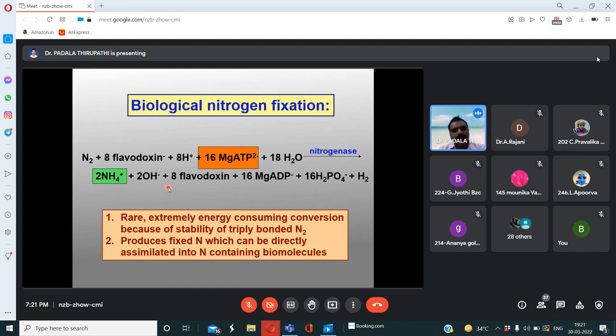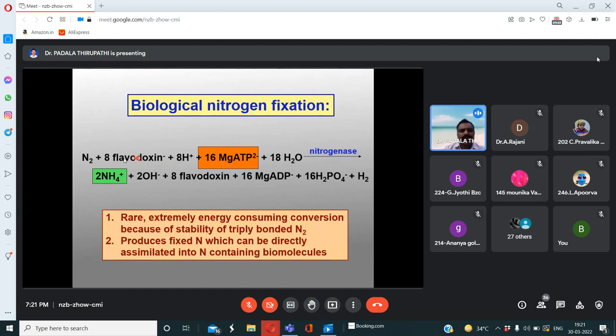So in this process, my dear friends, 8 protons are necessary. At the same time, 16 ATPs are mandatory for fixation of nitrogen from the atmosphere in biological nitrogen fixation. So 16 ATPs, very, very important. Along with the nitrogenase enzyme, magnesium ion is also involved or utilized in this process.